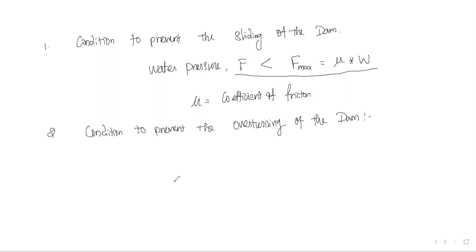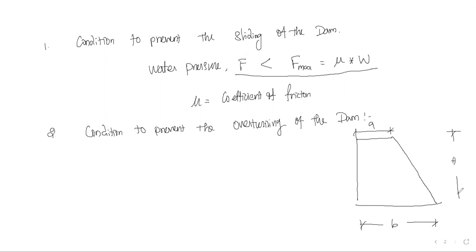In order to avoid overturning, we have calculated some things. This is the top width, this is the bottom width B, and this is the height of the structure. The center of gravity may lie somewhere here.